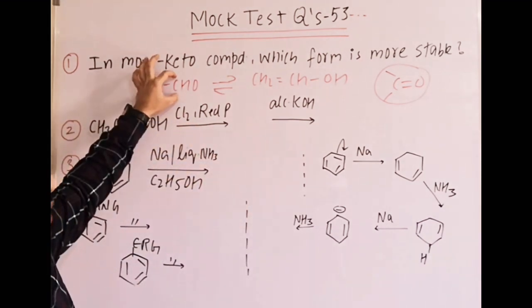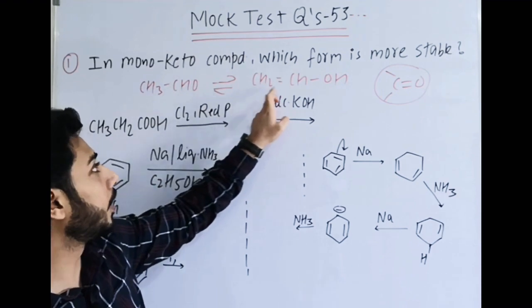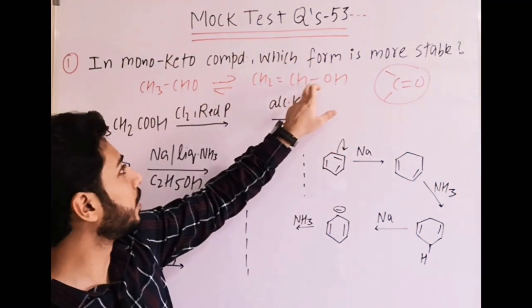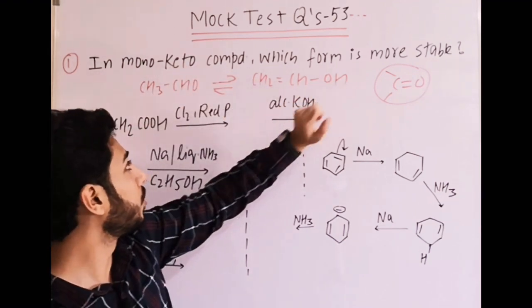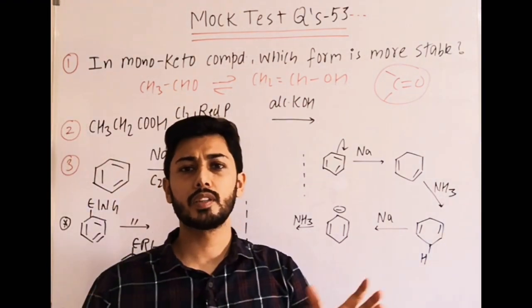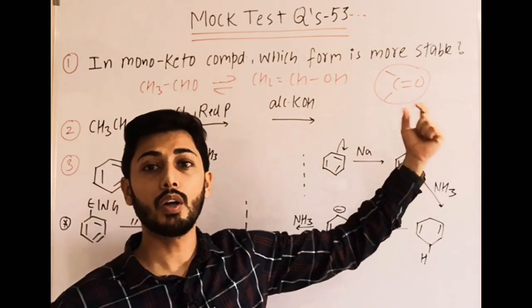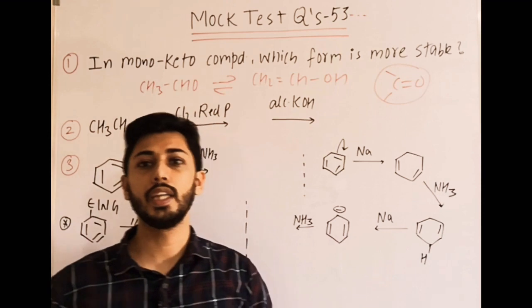In one case we have C=O, and after the bond is cleaved it becomes C=C. In this case C-O single bond is there, in the other C=O is there, then OH is formed, and the C-H bond is present. So when bond energy parameters are considered, that also favors C=O. So for a monocarbonyl compound, the keto form is generally more stable than the enol form.